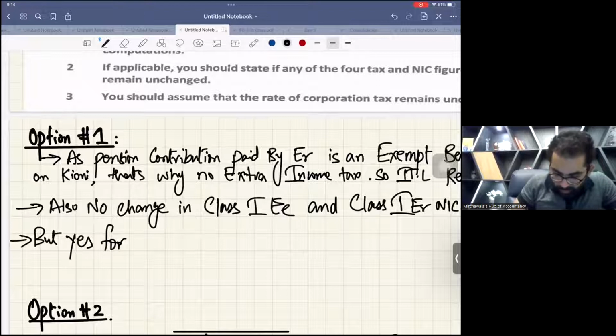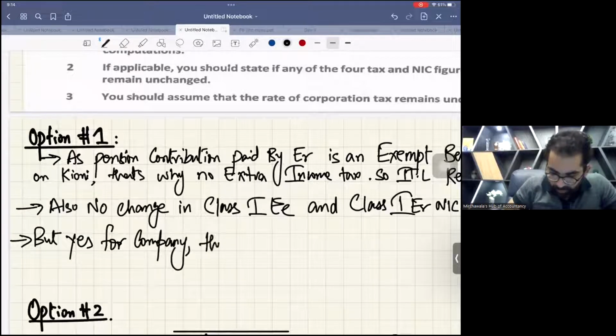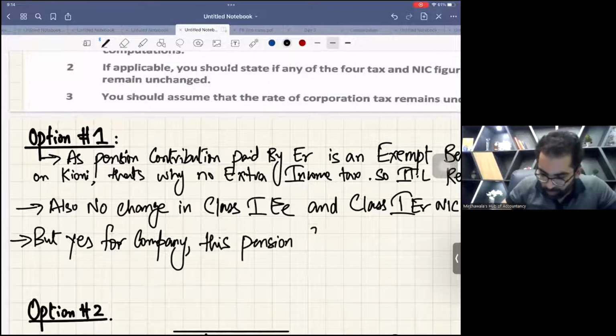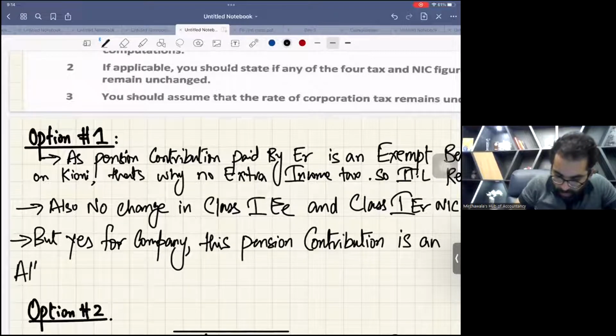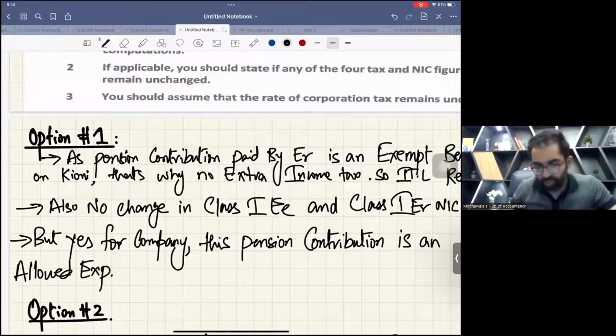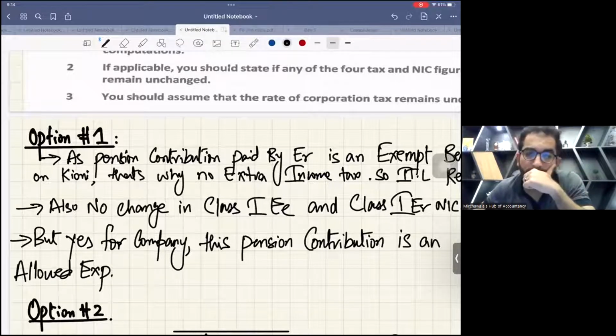But yes, for company, this pension contribution is an allowed expense. For companies, this pension contribution is an allowed expense.